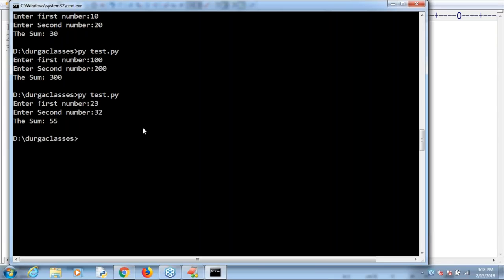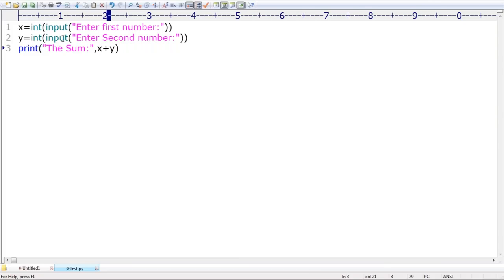Clear, right? Okay. Now, some people are telling only this one. Why do we have to take so many lines? Directly we can do that: the sum is int of x plus y. Sorry, it is not going to work. Satish, compulsorily we need to perform typecasting here, before the plus operator.